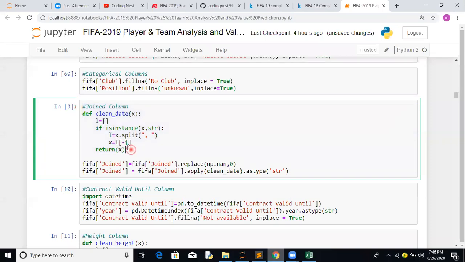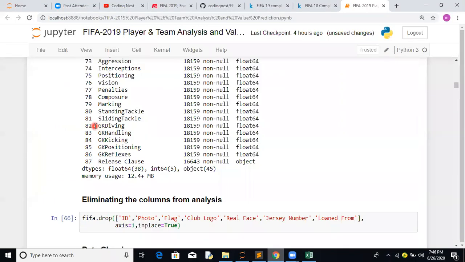Here we have written a simple function. The first thing we are doing is replacing all those none values with zeros. Then we are applying the clean date function. Here we are extracting, let's see this part.